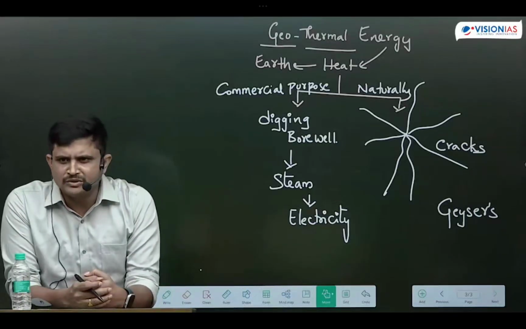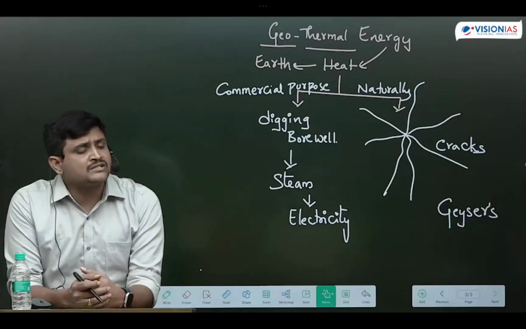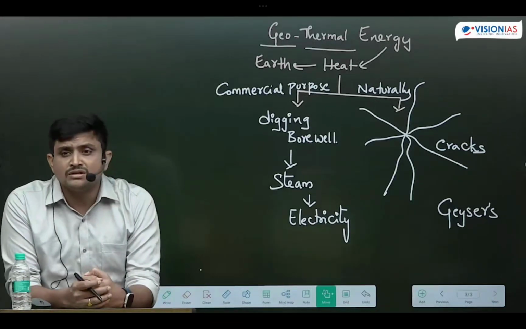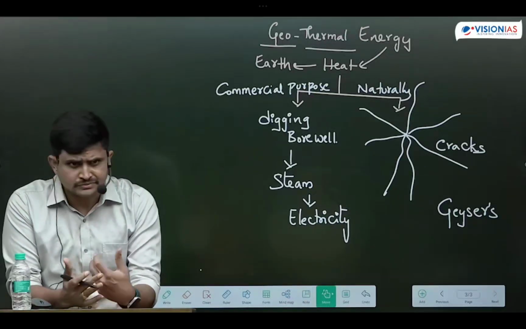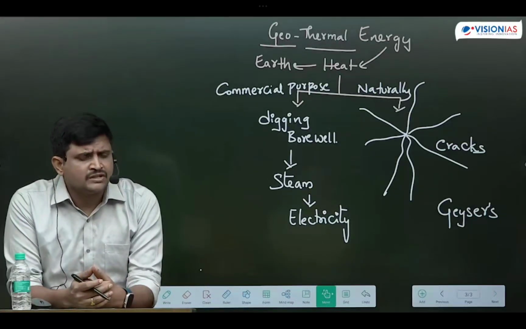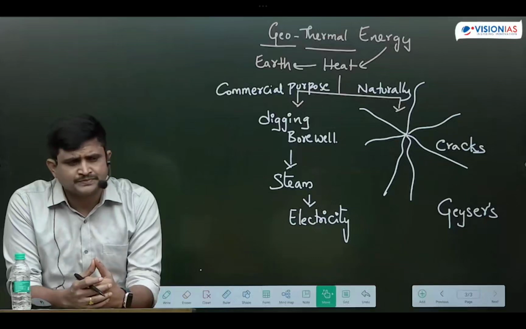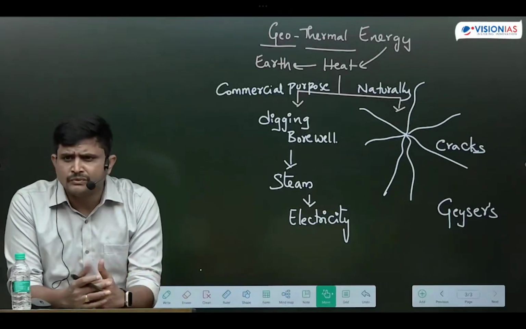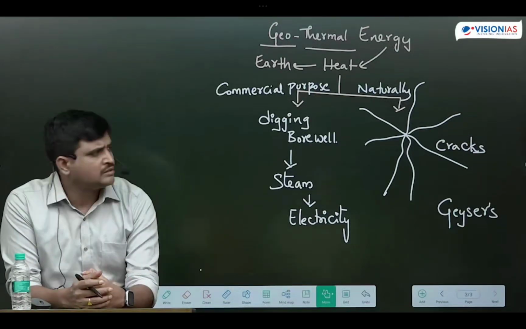But when we are digging the borewells, the borewell should have a temperature of above 100. If it is below 100, it is not viable for production of electricity. If it is above 100, then only it is viable. Why? Because at 100 degrees water will be converted into steam. At any temperature, water will be converted into vapor. Got clarity, students? So that is geothermal energy.